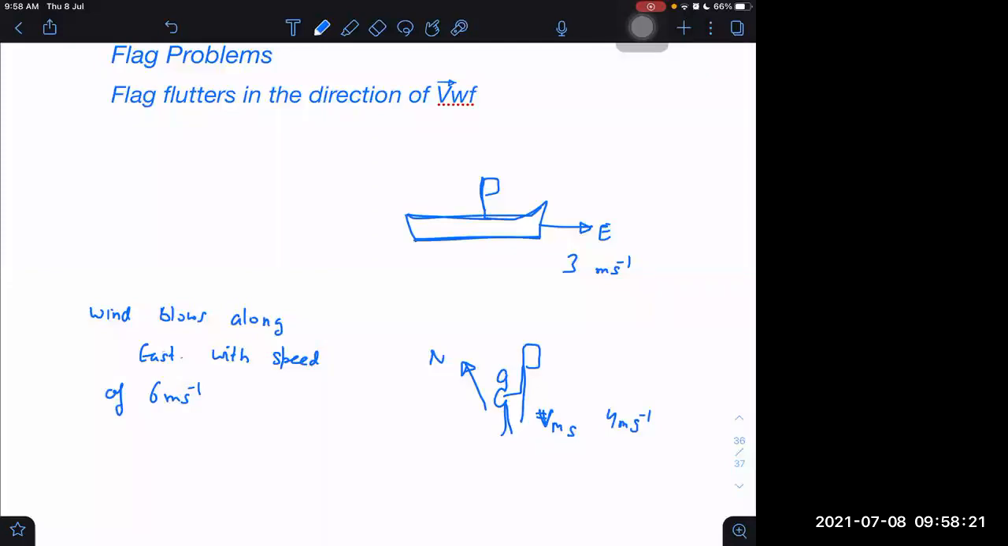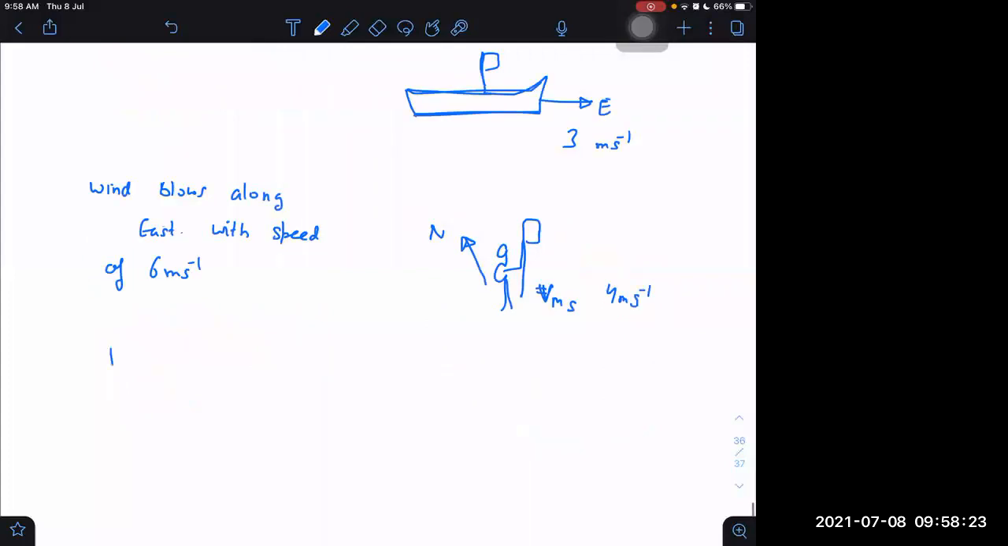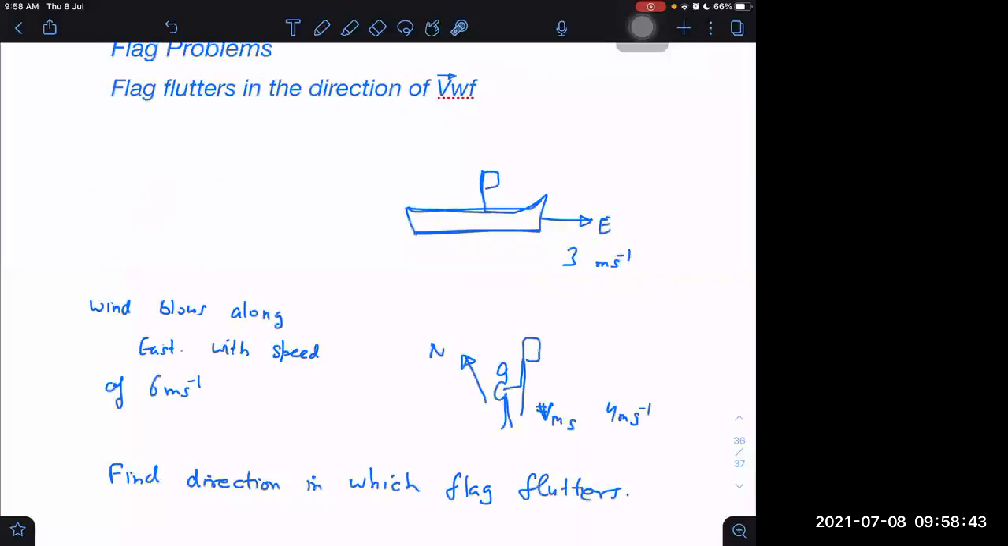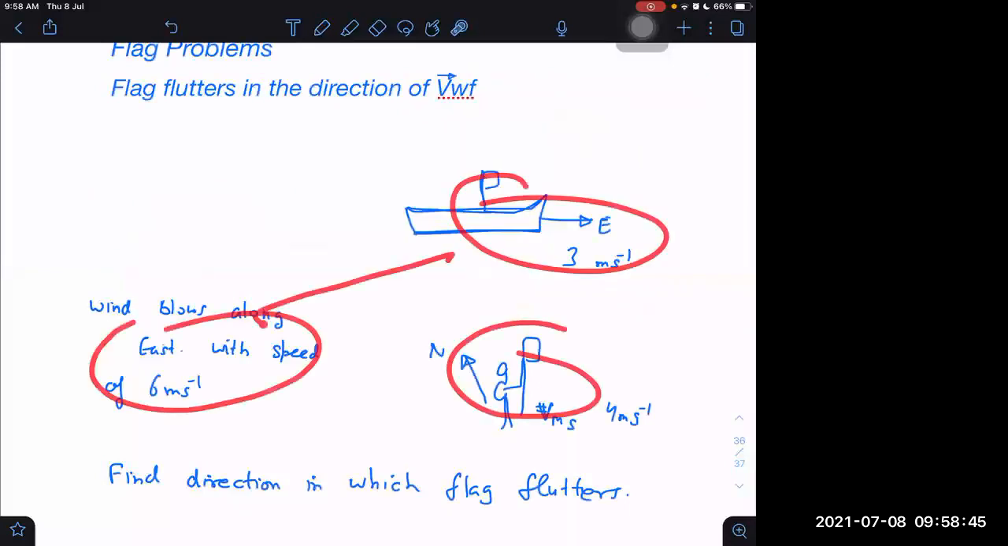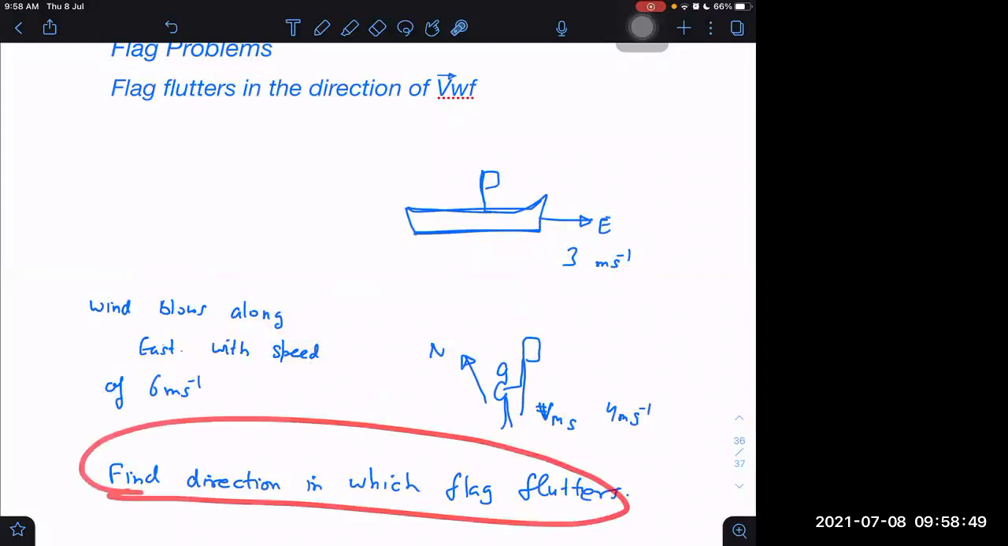Hmm, 6 meters per second. Can you find out the direction in which the flag flutters? Sir, say that again, sir. In which flag flutters. Okay, this is given here already. This is given, and this is given. These 3 pieces of information are given, and we have to use that to get the answer. Find the direction in which the flag flutters.